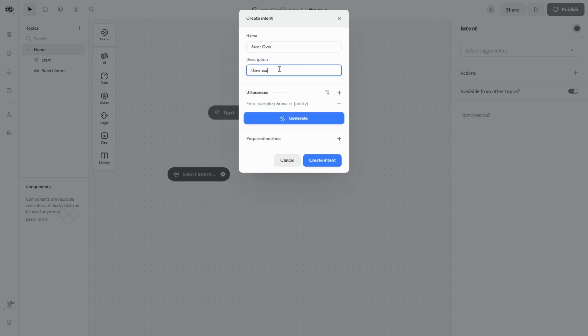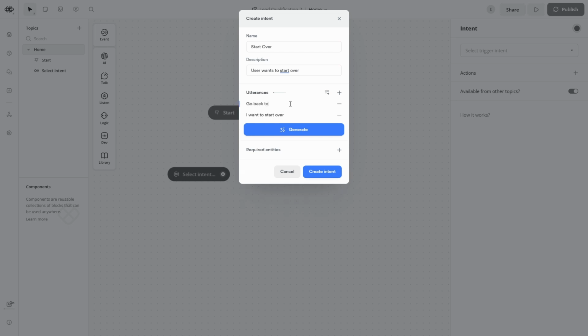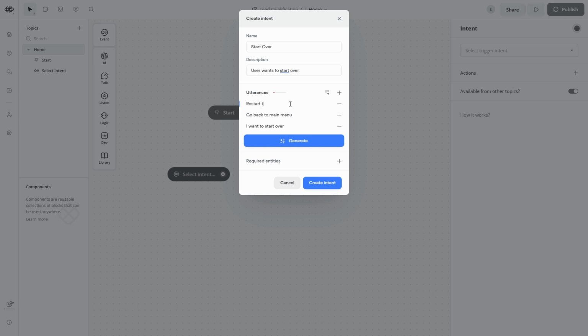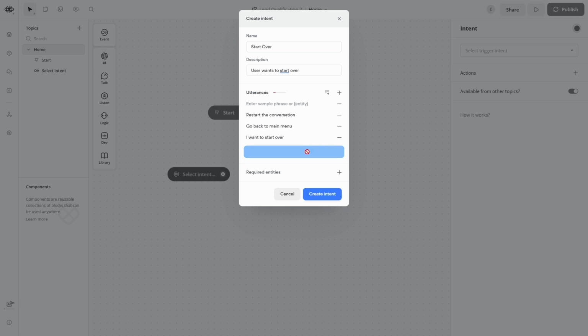Description, user wants to start over. And then the things that the user may say is, I want to start over, go back to main menu, restart the conversation, and let's just use AI to generate a few more.